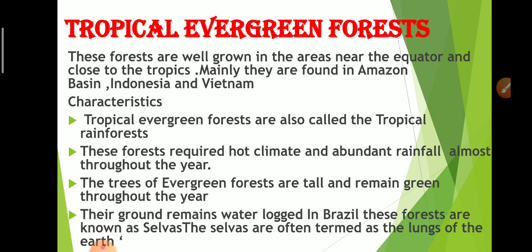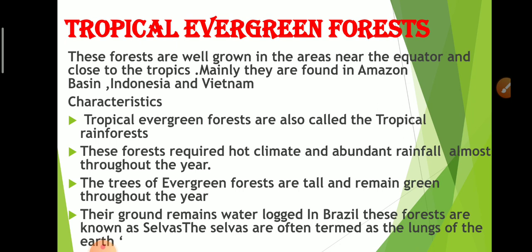The characteristics of tropical evergreen forests: they are also called tropical rainforests, and these forests require a hot climate and abundant rainfall almost throughout the year, meaning heavy rainfall. The trees of evergreen forests are tall and remain green throughout the year. That's why they are known as evergreen forests.